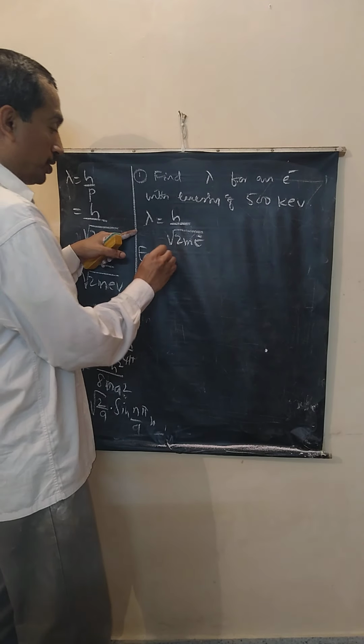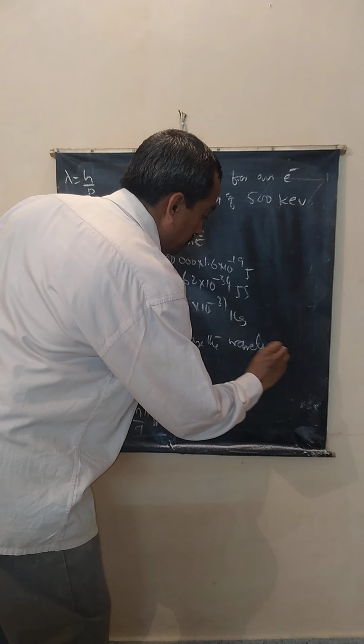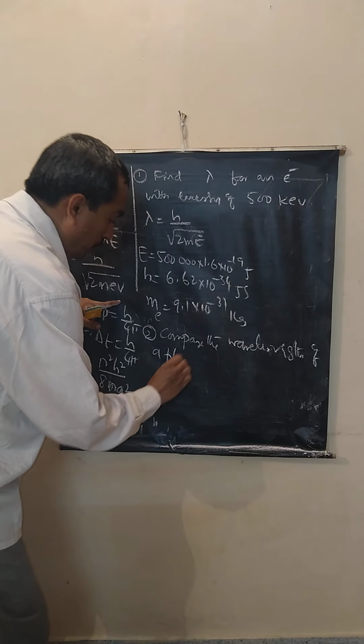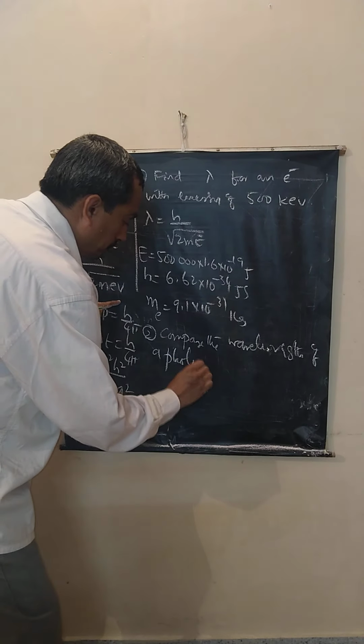See here, compare the wavelength of a photon and an electron of energy 500 kilo electron volt. Both of them have the same energy. Then how do you compare their wavelength? So very important, we should not get confused here.